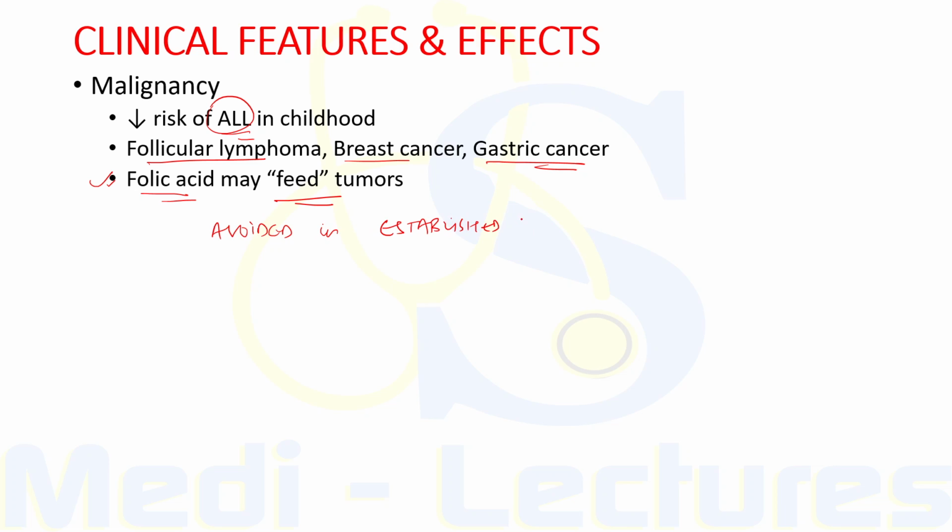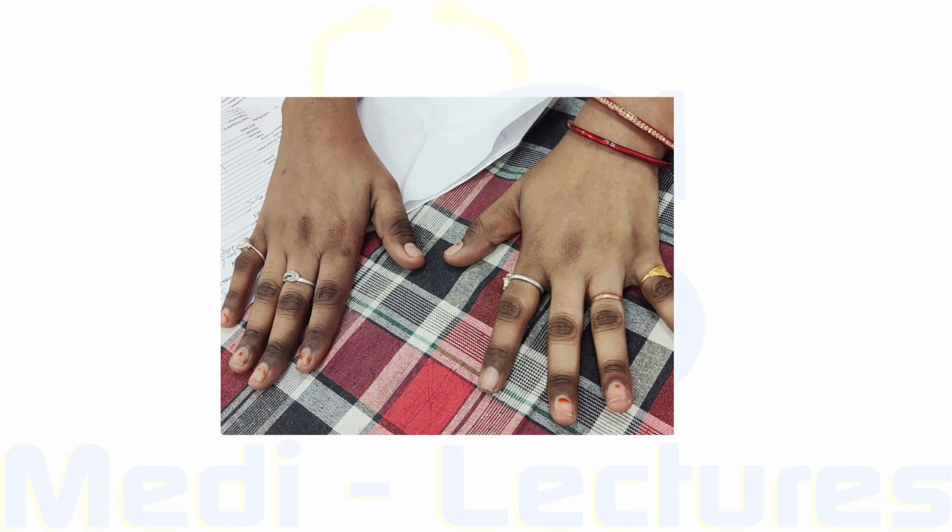If there is a known tumor, we should avoid folic acid in such patients unless there is severe megaloblastic anemia due to folate deficiency. Now, let's see what the hematological findings in megaloblastic anemia are. Firstly, this is a patient with knuckle hyperpigmentation who presented with features of anemia and was found to be deficient in vitamin B12. This is reversible hyperpigmentation which can be seen with both cobalamin as well as folate deficiency.